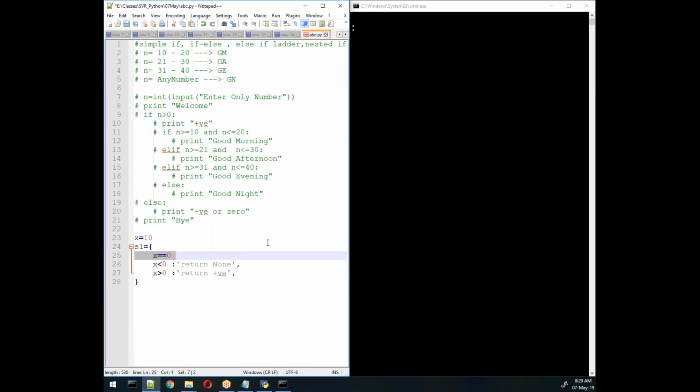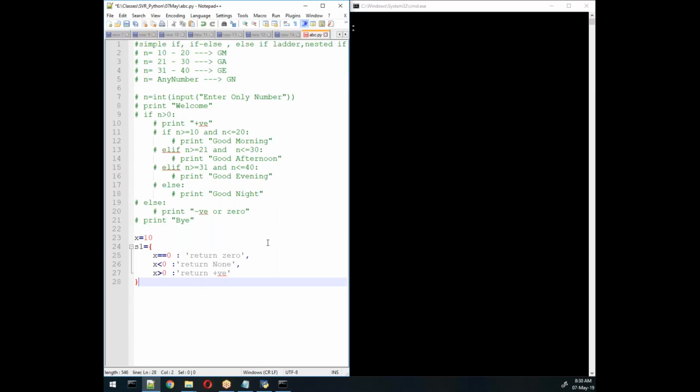We need this condition before, right? Because it can create a problem. If x is equal to 0, that means return 0. That's it. Like this we require.